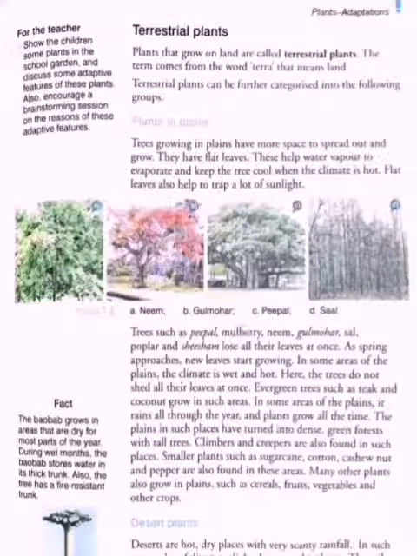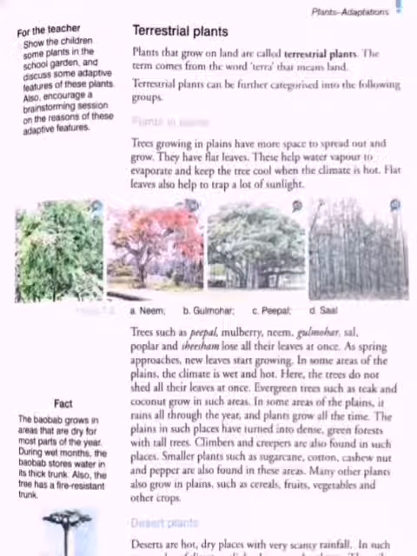Trees such as peepal, mulberry, neem, gulmohar, sal, poplar, and shisham lose all their leaves at once. Yes, I think you all have seen it, that seasonally they shed all the leaves at once, and as spring approaches, new leaves start growing. Generally in autumn season, these trees lose their leaves, and when the spring season arrives, the new leaves start to grow in them.